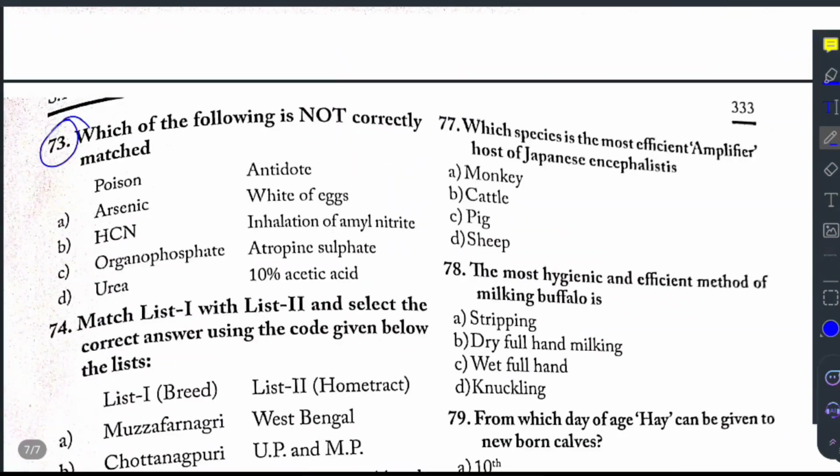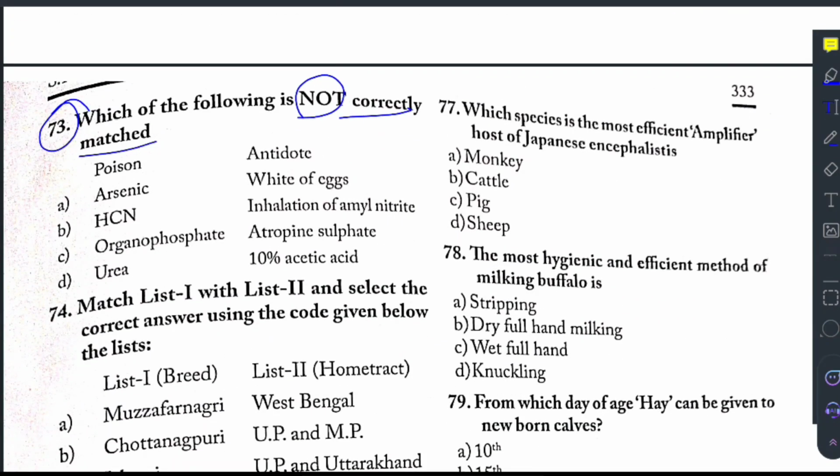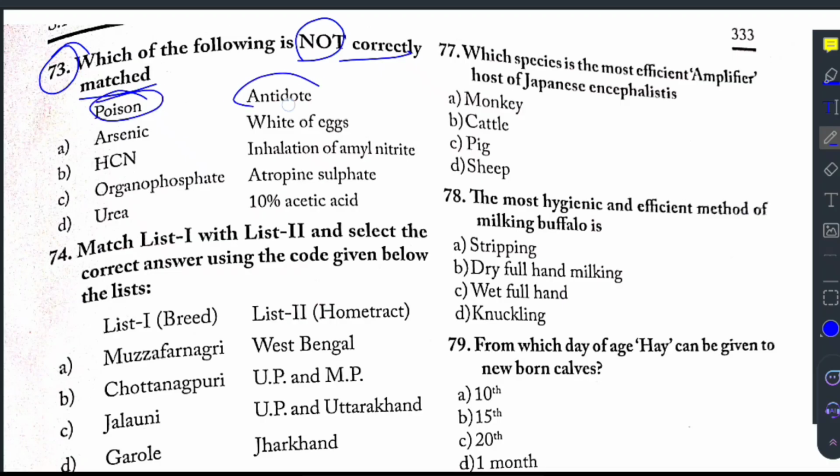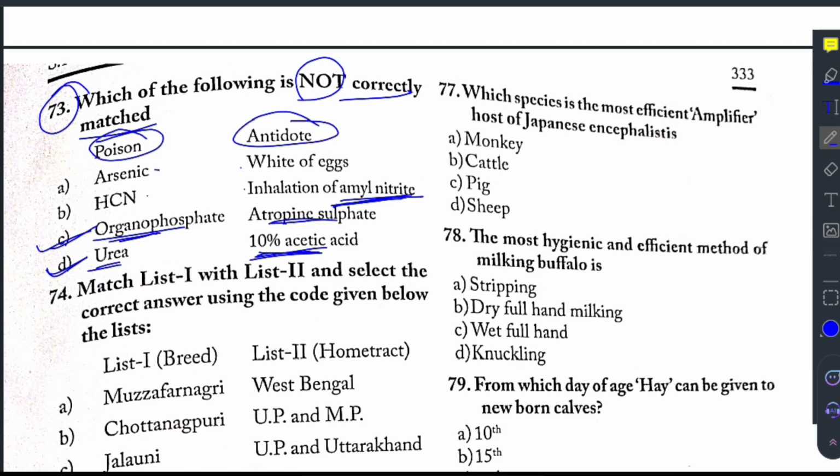Question 73 says, which of the following is not correctly matched? Here they are given poisons and their antidotes: arsenic, white of egg; HCN, inhalation of amyl nitrite; and organophosphate, atropine sulfate. This is true. And urea, 10% acetic acid is also correct. Then we are left with HCN, that is cyanide, for which inhalation of amyl nitrite is used.